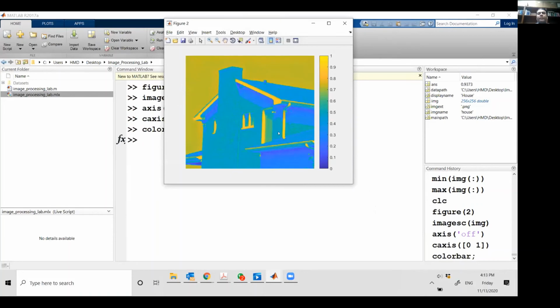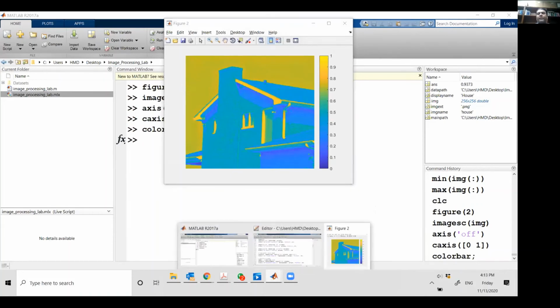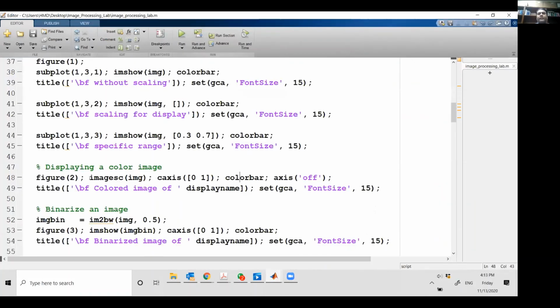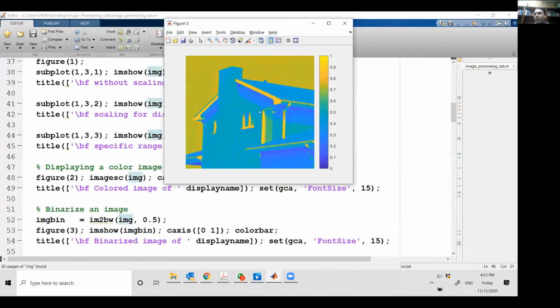So this is the color image that I have shown using this built-in command, which we call as image SC. This is for color axis. This is for the color bar. And if you want to switch off the axis, if you don't want to show. So here we are showing you how can you actually plot a grayscale image as a color image. Okay. Is it clear? Anybody who has any questions so far?